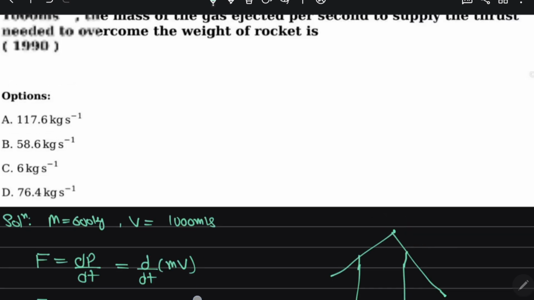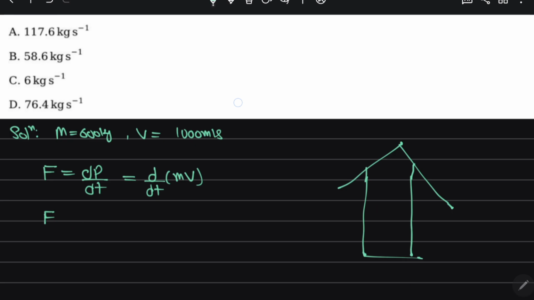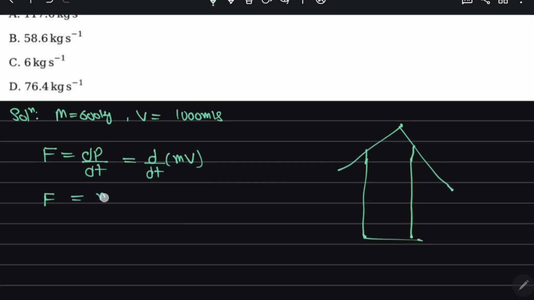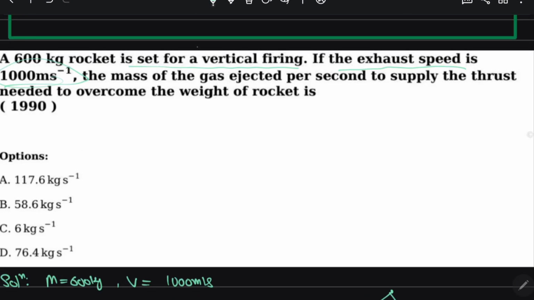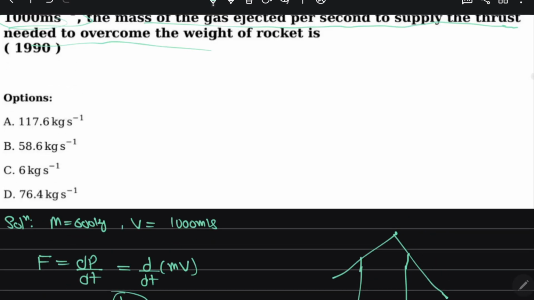And here one thing you notice: a 600 kg rocket is set for a vertical firing. If the exhaust speed is constant, this speed comes out from this, and this is dm by dt, right? And the mass of the gas ejected per second to supply the thrust needed to overcome the weight of the body, means they are asking dm by dt, right?